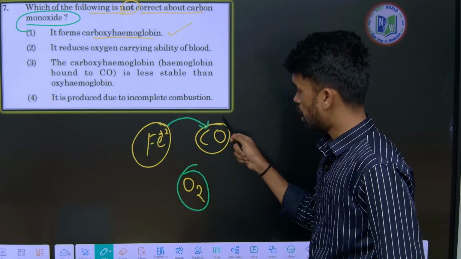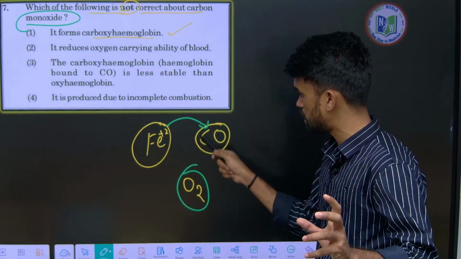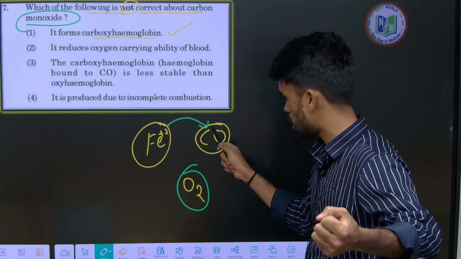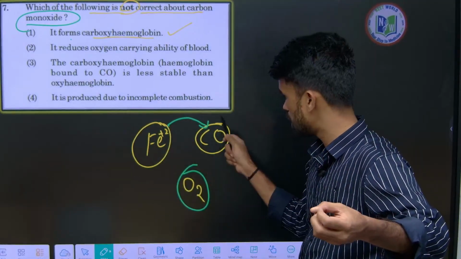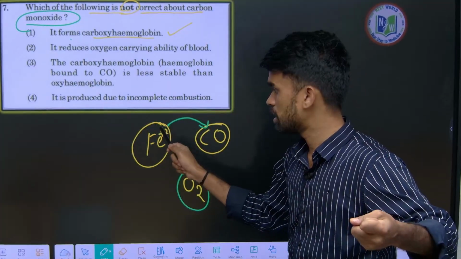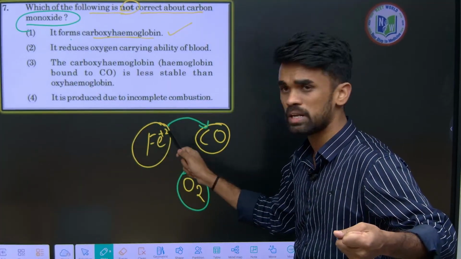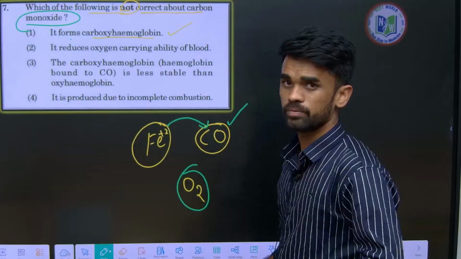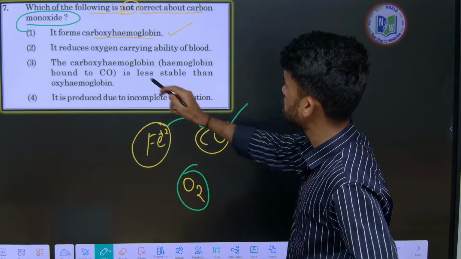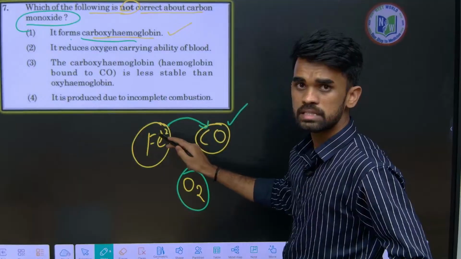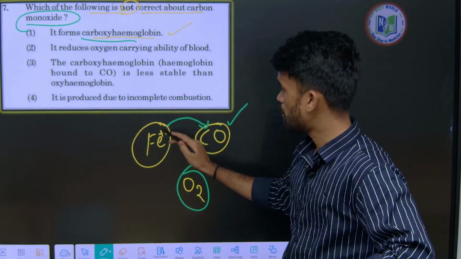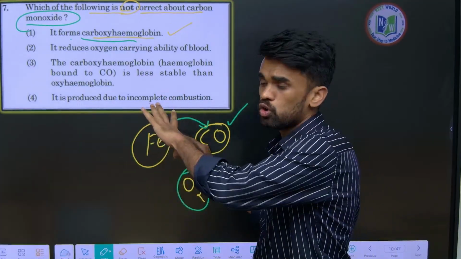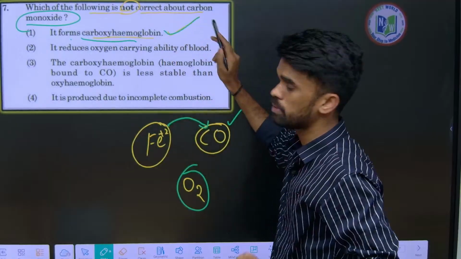Therefore, when a person is exposed to carbon monoxide and inhales it, the CO binds with the Fe2+ of hemoglobin, because the binding capacity of CO is more than oxygen. Therefore it forms carboxyhemoglobin. I hope it is clear.